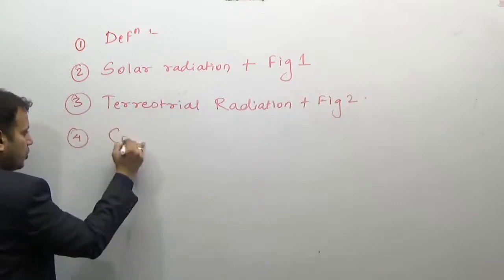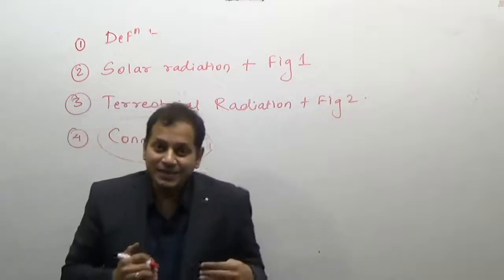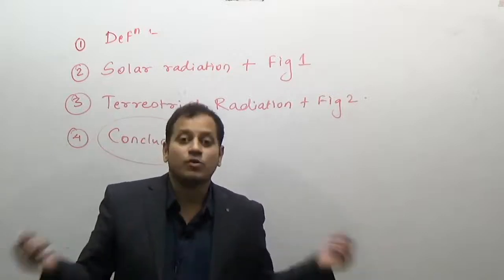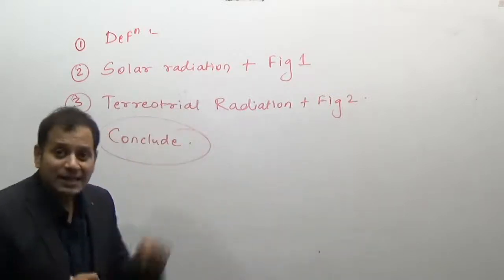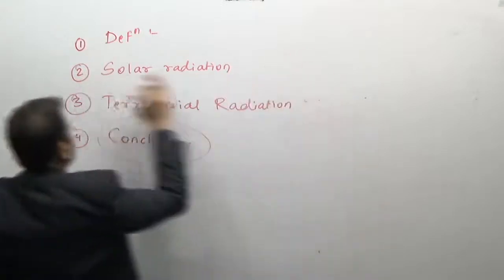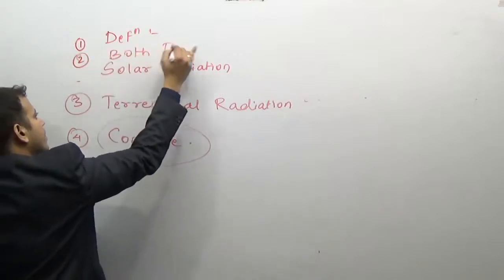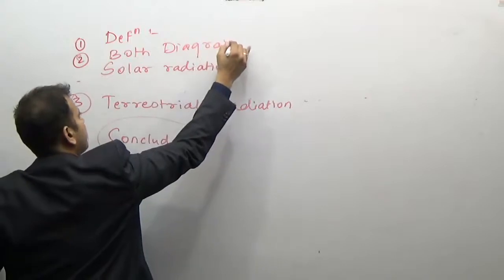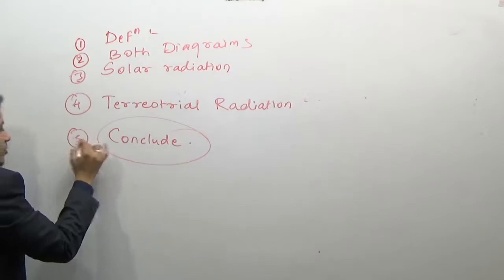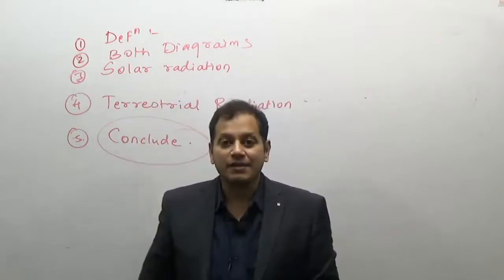The fourth point is conclusion, that is, thus the amount of heat energy which is received is given away, and thus the balance of 65 units is maintained. This is what the conclusion is. This is one way. The alternate way is definition, both the diagrams, solar radiation, terrestrial radiation, and then conclusion. But obviously always your answer should start with a definition and end with a conclusion.